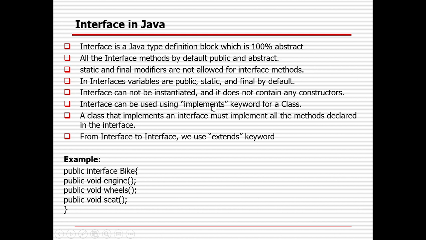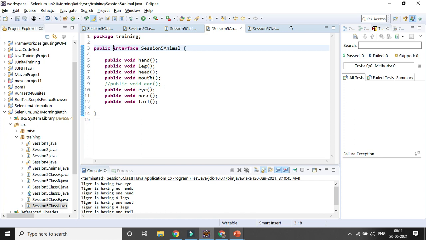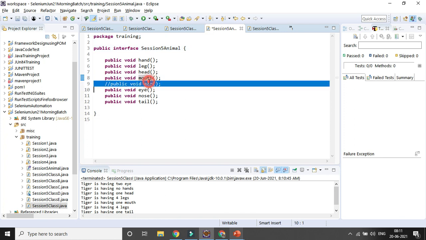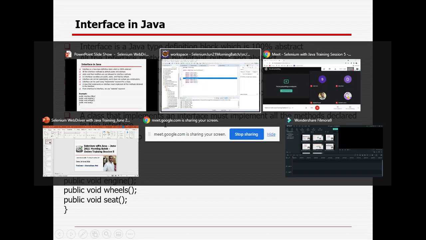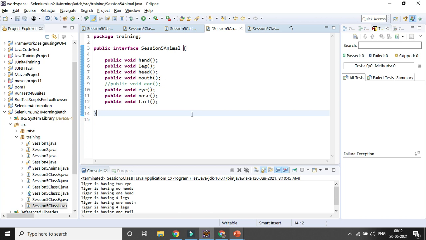We need to use the implements keyword, and in case we are adding more methods to the interface or deleting something, definitely the relevant classes also need to be updated accordingly. Interface cannot be instantiated. Already mentioned, whenever we want to create an object or instance, we can only create an object or instance for the classes. For an interface, directly we can't create an object.